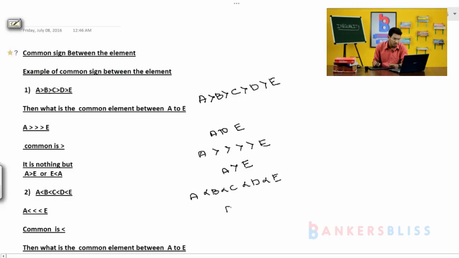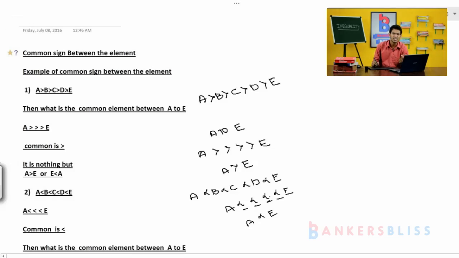Again I'll write: A less than, less than, less than, less than E. What is the common, guys, between A to E? Less than, less than, less than, less than. It is nothing but A is less than E. Is it clear?